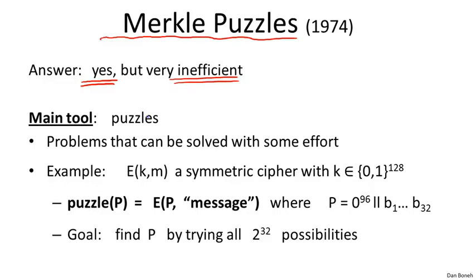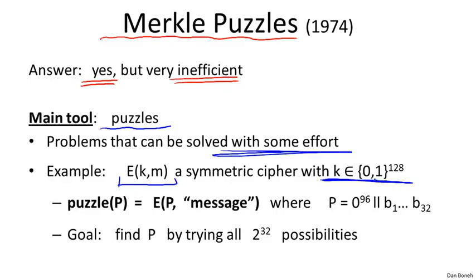The main tool for this protocol is what's called a puzzle, and let me explain what I mean by a puzzle. A puzzle is a problem that's difficult to solve, but can be solved with some effort. In other words, if you really put your mind to it, you can solve it. Let me give you an example. Suppose we have a symmetric cipher that uses keys that are 128 bits long. Just think of AES, for example.